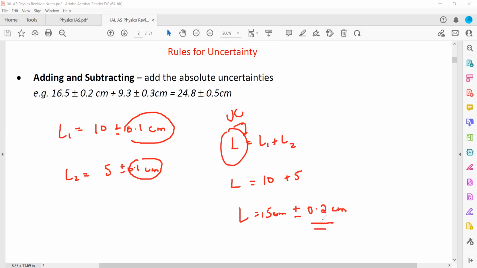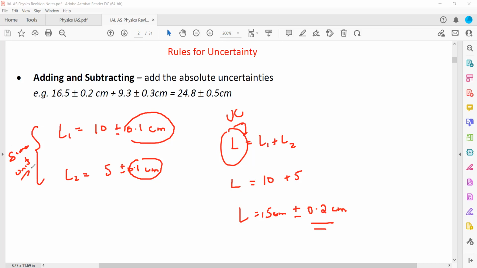So uncertainty adds up when we are finding the uncertainty for a quantity which we get by addition of two quantities or more quantities. If there is another quantity added, we'll add its uncertainty as well. But the condition is that they should have the same units. If their units are not the same, then we cannot add their uncertainties. They should have the same unit to get the sum of the two uncertainties.